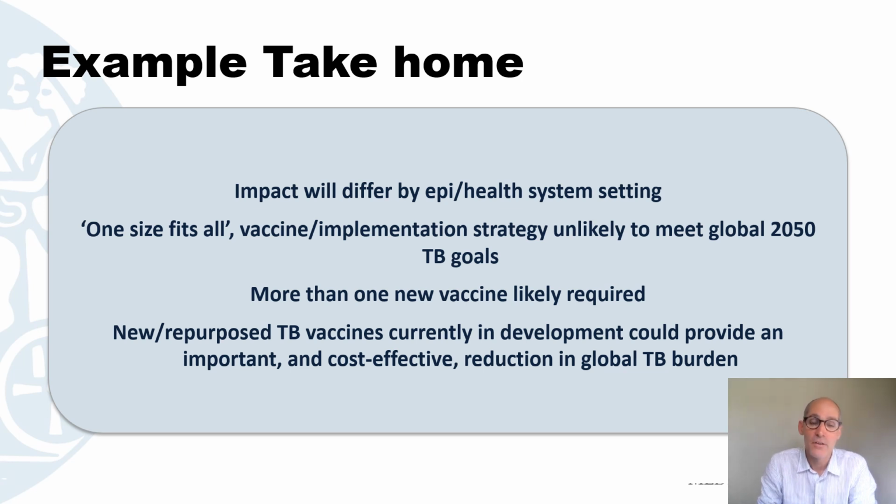But that said, the new and repurposed TB vaccines currently in development could provide an important and cost-effective reduction in global TB burden. So the message here is to keep the pipeline diverse, but the vaccines already in late stage are definitely worth taking forward because they could be effective.